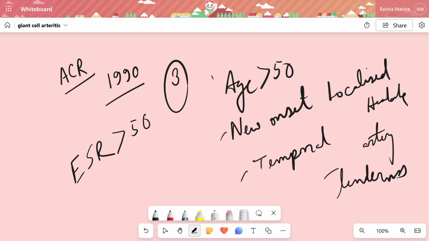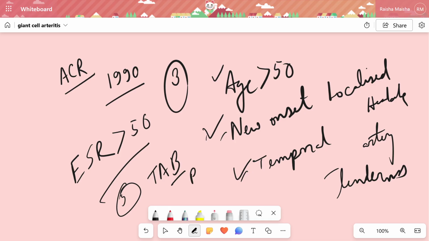So age more than 50, ESR more than 50, new onset localized headache, temporal artery tenderness, and fifth is temporal artery biopsy, which should be positive. These are the things we need to consider to diagnose a case of giant cell arteritis or temporal arteritis.